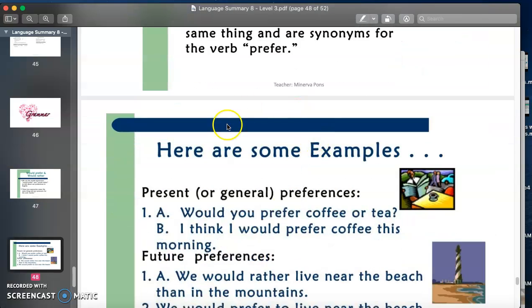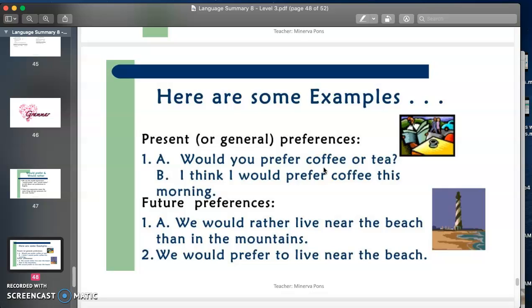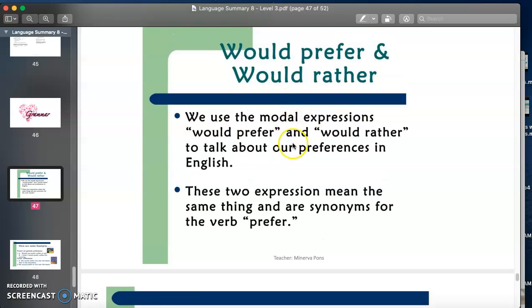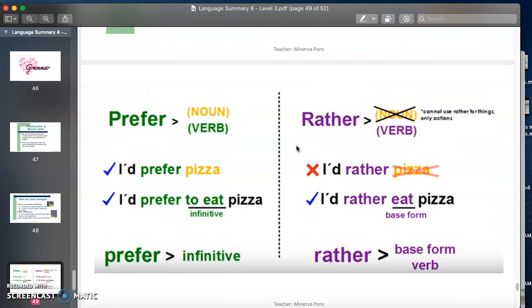So what's the difference between these two? Because basically they mean the same and they are used for the same thing, to talk about preferences. The differences are basically grammar differences. We can use prefer with a noun and also with a verb, but we can only use rather with a verb. We cannot use it with a noun. So you cannot use rather for things. You can only use it for actions because you can only use it with verbs.